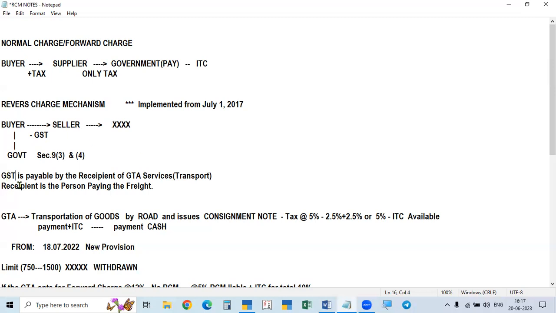That's all. So here, GST is payable by the recipient of the GTA service, transport. Who is the recipient? The recipient is the person paying the freight. So mostly the recipient of the goods, the consignee, will pay the freight, and he will pay the tax also under reverse charge mechanism, under RCM. But sometimes the consignor, the sender of the goods, that is the seller, will also pay. Then he is paying the freight, so he is the recipient of the service also.